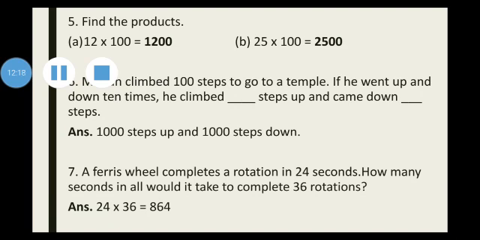First part, 2 zeros are there, so the answer will have 2 zeros and 12 ones are 12. B part, we have 2 zeros, 25 ones are 25. In the next one, you will multiply 62 by 2 and you will write 2 zeros in your answer. Right? The other 3 parts, please do yourself and we will discuss them in the live class.